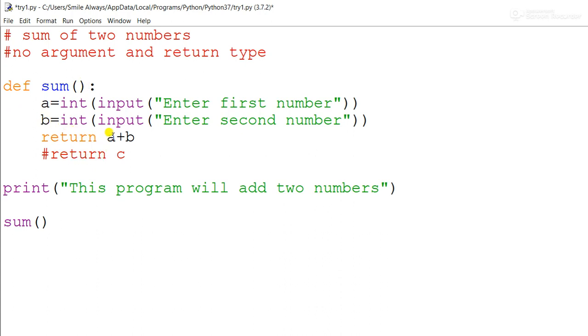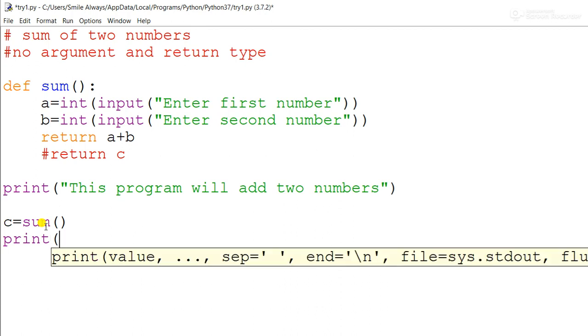Because you are returning the value over here, you are supposed to receive it over here. How to receive it? Once you call this function, you will get one value. That value you have to store in a variable. Suppose I am storing this in C. Now I am going to print it: print the sum is equal to, and now the value of C.